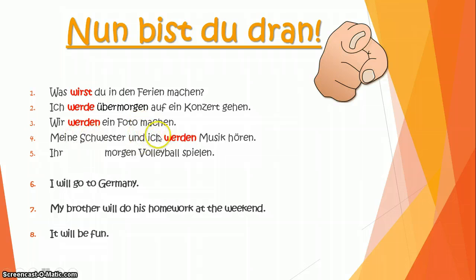And now, be careful. This is a very, very common mistake. So it says ich here, and you may think, right, it says ich, so it's I, so it needs to be werde. But be careful, it says meine Schwester und ich, my sister and I, so it's more than just one person, so it needs to be werden. Nummer 5, ihr werdet morgen Volleyball spielen, so you will play volleyball tomorrow.